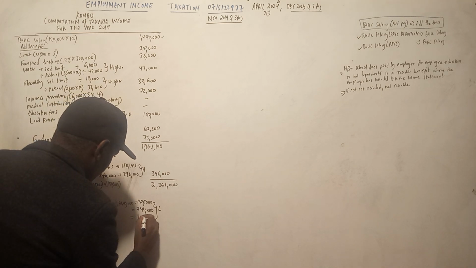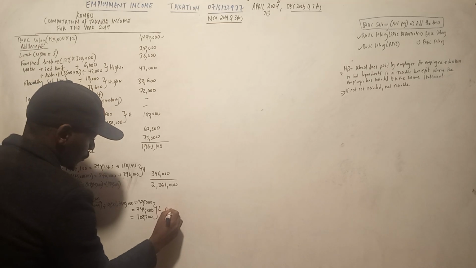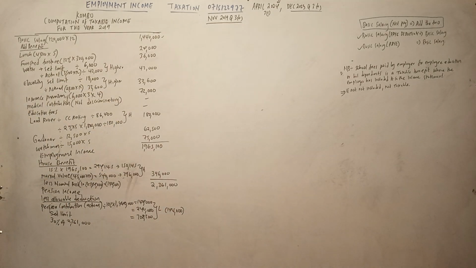708,300. To take the lower is 144,000. So the lower is 144,000. Hiyo tumemaliza hivyo. Do we have any other item? Hakuna.